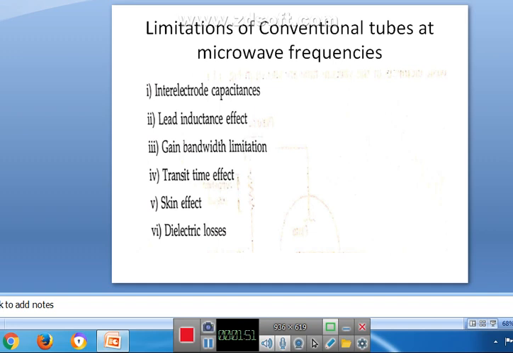Due to some characteristics, the conventional tubes and transistors are not used at microwave frequencies. First one is inter-electrode capacitance, then lead inductance, gain bandwidth limitation, transit time effect, skin effect, and dielectric losses. Due to all these characteristics, the conventional tubes are not used at microwave frequencies.